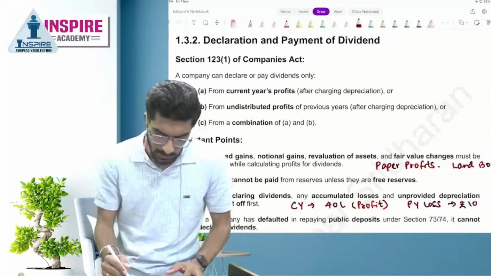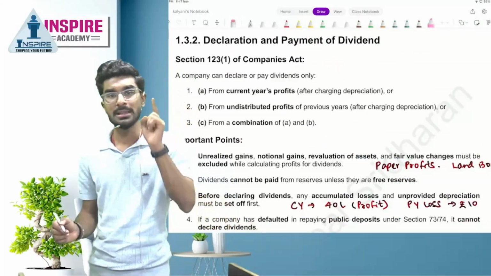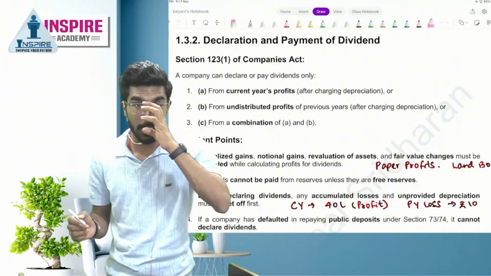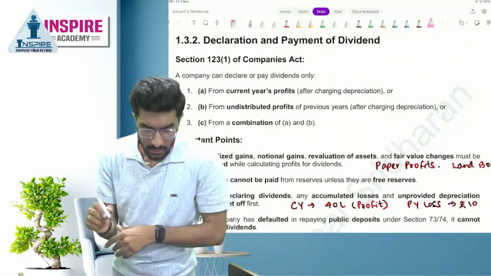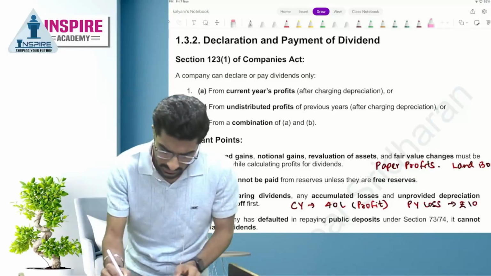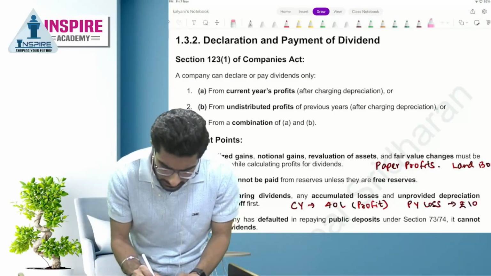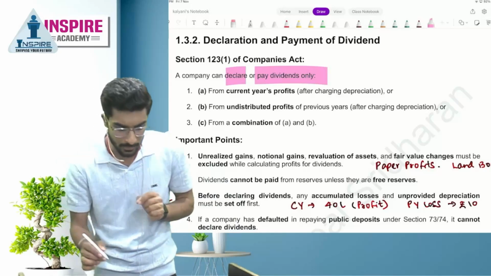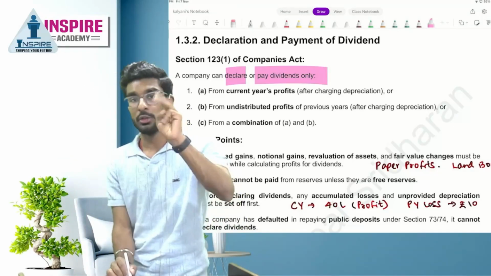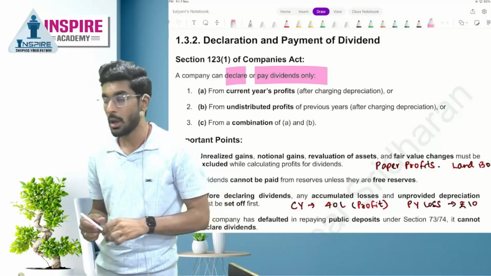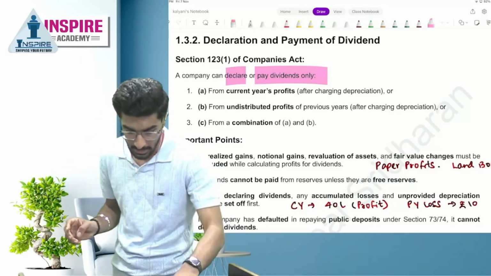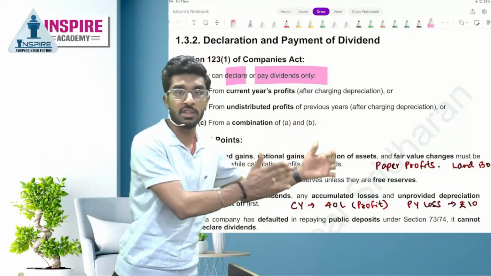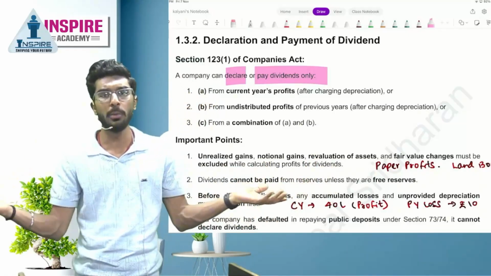So people, the section on dividend is section 123. Remember, section 123 is payment of dividend. Now, what is this section trying to tell us? The company can declare or pay dividend from 3 sources. Which are those 3 sources, people? Number 1 is the company's current year profits, the company's last year's profits, or a combination of both. Very easy.